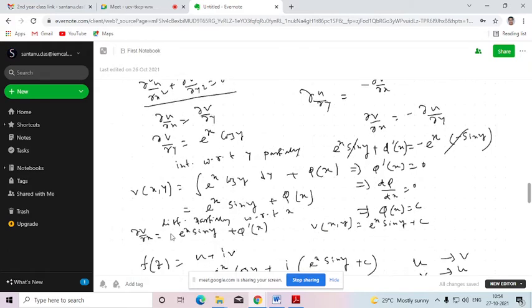This one. Okay. There are two Cauchy-Riemann equations. This is one. Right? Is that clear? Yes, sir. So from the first equation, what we are doing is we are integrating this partially. If we integrate this partially, we will be getting this thing. Okay. Is that clear or not? Yes, sir. This one is clear. Which is unknown here? Here phi x is unknown. Yes, sir. So we need to find out phi x.